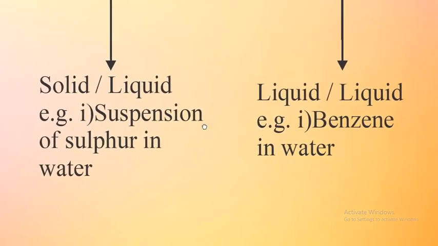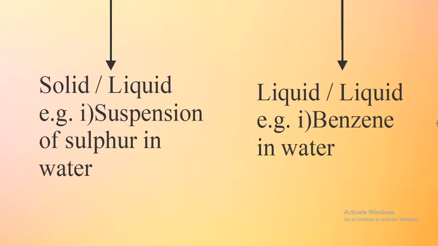If you see next one more, liquid liquid heterogeneous mixtures. Yes, some liquids form heterogeneous mixtures. For example, oil and water. If we mix them, oil won't be dissolved into water. Even after stirring continuously, if you leave them for a certain time, what happens then? Water will go down, oil will come up as two separate layers. They won't mix up. So such kind of mixtures are called liquid heterogeneous mixtures.